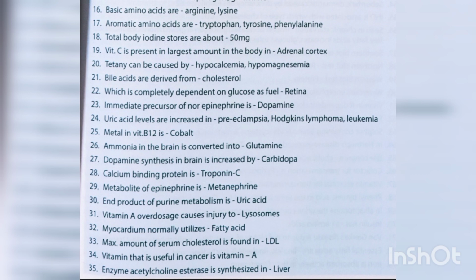Calcium binding protein is troponin C. Metabolite of epinephrine is metanephrine. End product of purine metabolism is uric acid. Vitamin A overdosage causes injury to lysosomes. Myocardium normally utilizes fatty acid. Maximum amount of serum cholesterol is found in LDL. Vitamin that is useful in cancer is vitamin A.